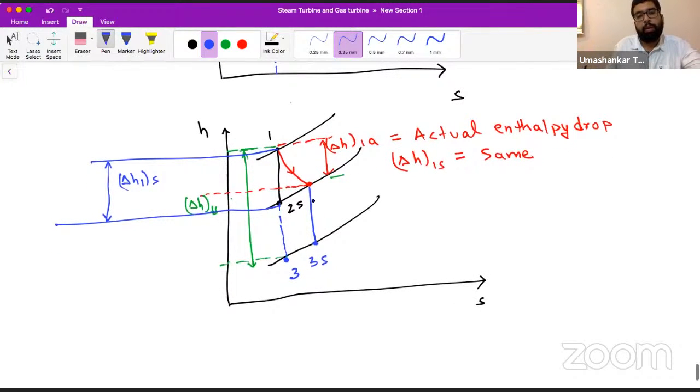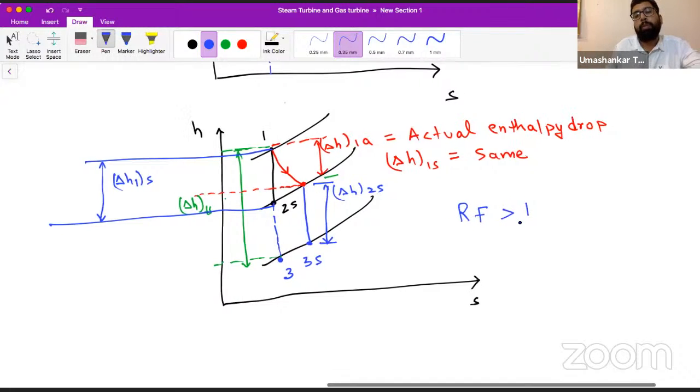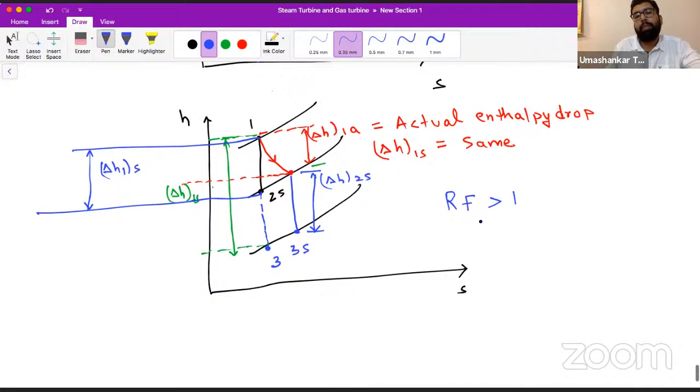So here we go now. In the next stage, if the expansion takes place isentropically, we will have this ΔH2s. So here the reheat factor will not come to be 1, it will be greater than 1.